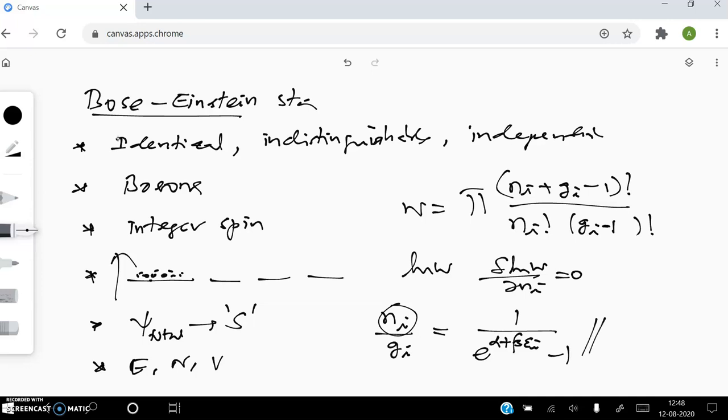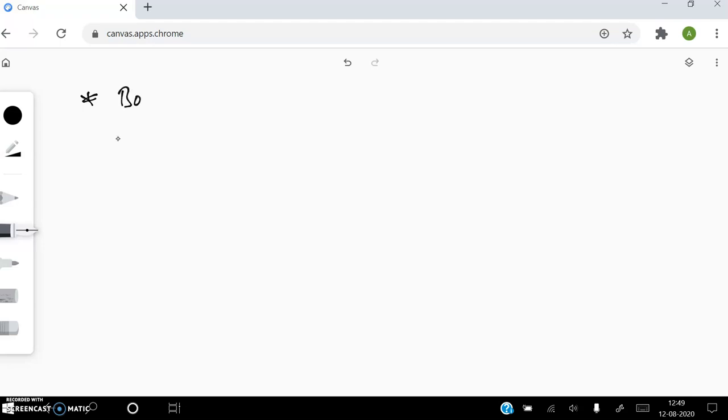Now I'll give you some important information: how to connect classical thermodynamics and quantum mechanics, or statistical thermodynamics. This connection was actually given by Boltzmann. How to determine thermodynamic functions using the idea of statistical mechanics?